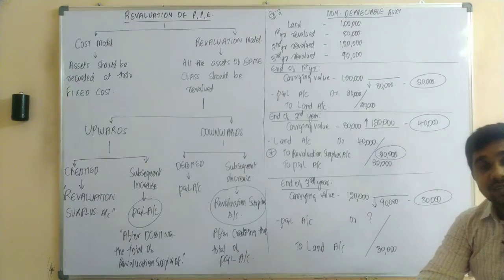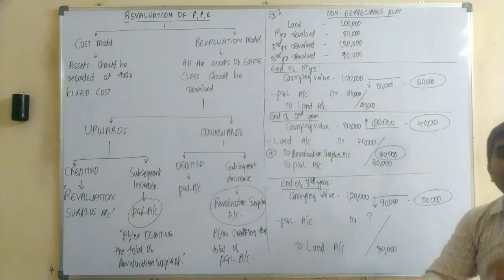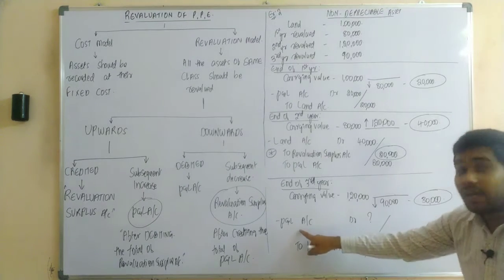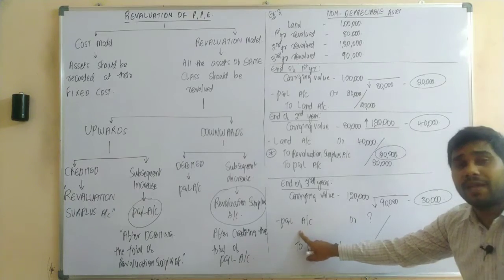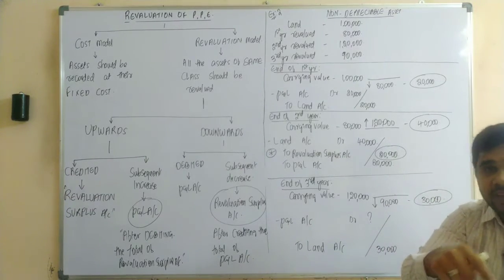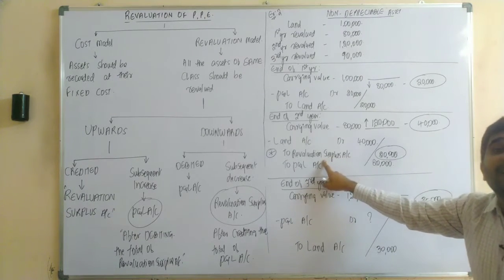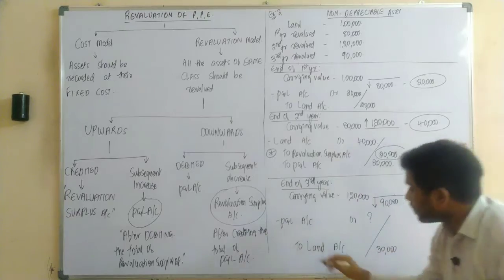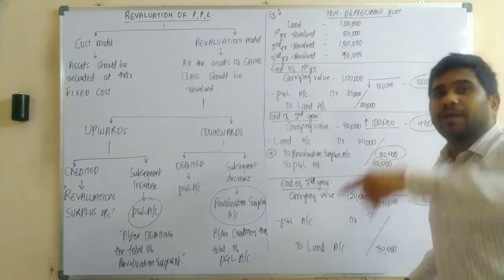So in that case the net effect would be only 10,000 loss. So we are supposed to transfer only 10,000 rupees, because we need to cancel our revaluation surplus, which is nothing but a gain on revaluation. After cancelling the revaluation surplus, the remaining balance should be transferred to P&L account.